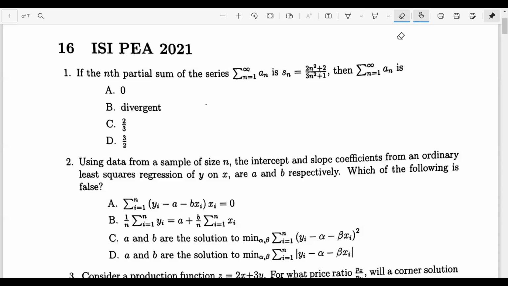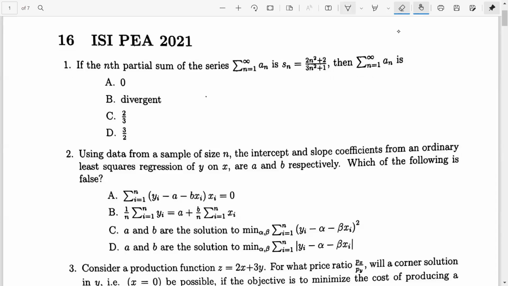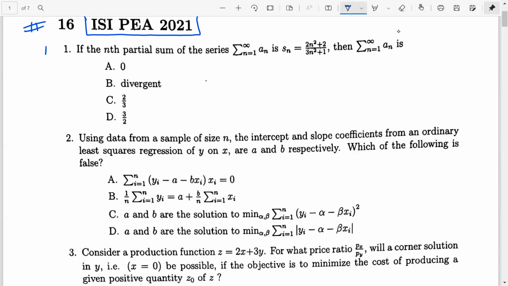Okay, I hope I'm audible to all students who are attending this lecture for the Indian Statistical Institute MSQE entrance. We intend to start with our discussion of the ISI PEA 2021 entrance, and we intend to solve a few questions from this question paper in this lecture. So let's start with the first question.